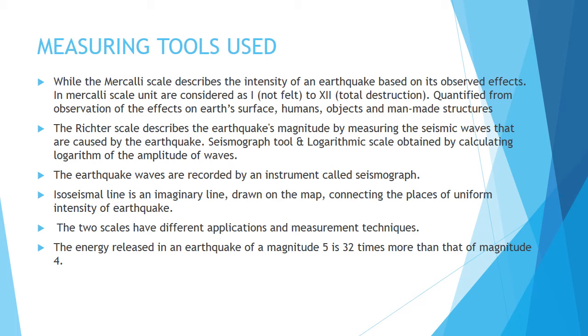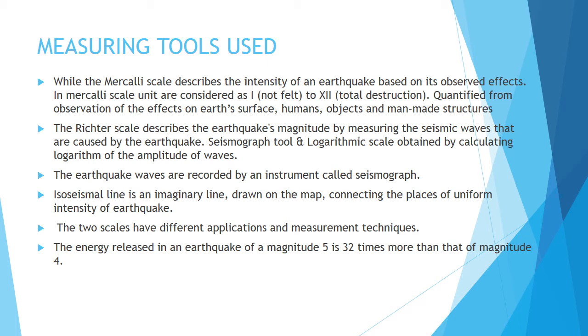The next is the Richter scale. Now, the Richter scale is used to calculate the magnitude of the earthquake. So we can measure the magnitude of the earthquake by measuring the seismic waves that were caused by the earthquake. So during the earthquake, what were the seismic waves released?